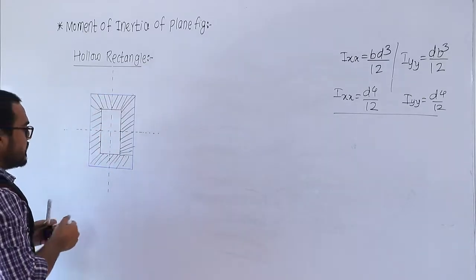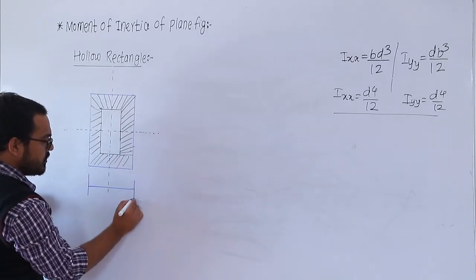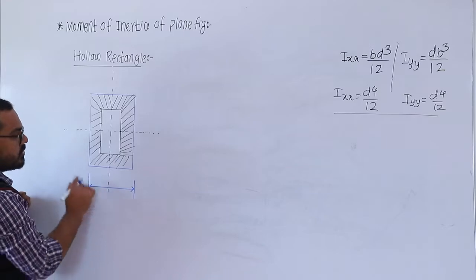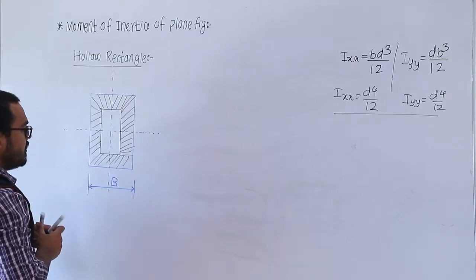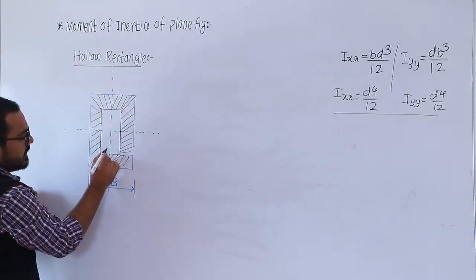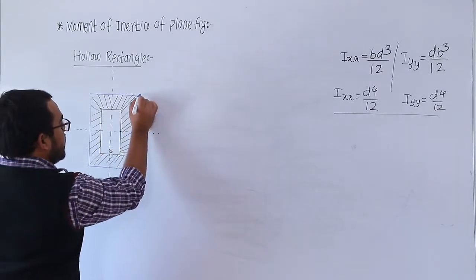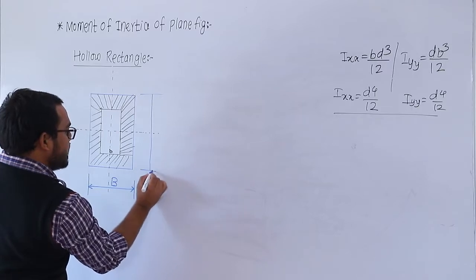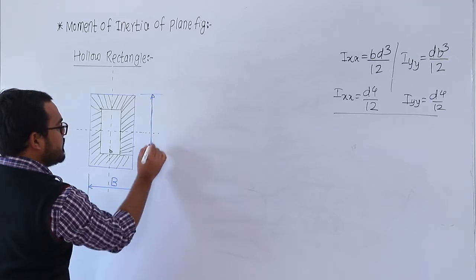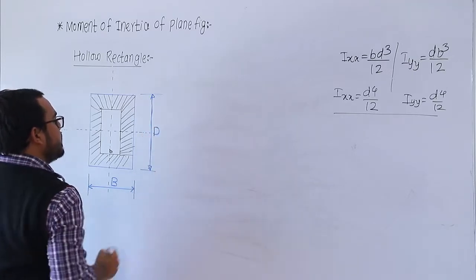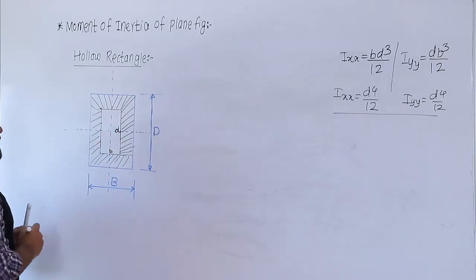So for the outer side, the outer side for this rectangle, suppose the width for the total width of the rectangle, bigger rectangle ची width आहे, suppose that is the capital B, and for the smaller rectangle, त्याची width मी घेतो suppose small b, and for the bigger rectangle the depth is the capital D, and for the small rectangle the depth is the small d. ठीक है.